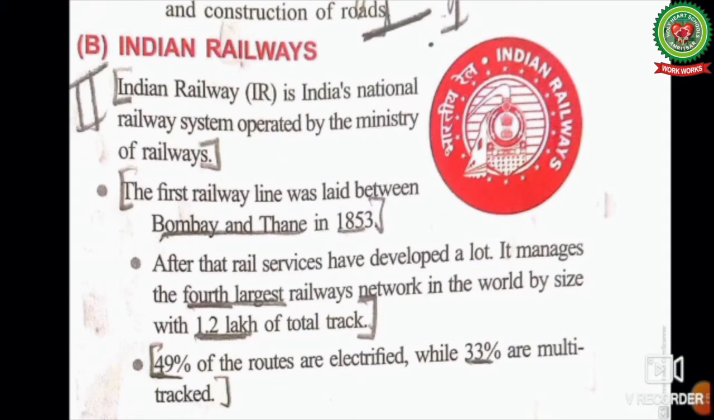It was started on 16th April 1853, when India's first passenger train ran between Boribunder, that is Victoria Terminus, in Mumbai to Thane. After that, rail service has developed a lot. It manages the fourth largest railway network in the world by size with 1.2 lakh of total track. 49% of the routes are electrified while 33% are multi-track, that is, they have a number of tracks.